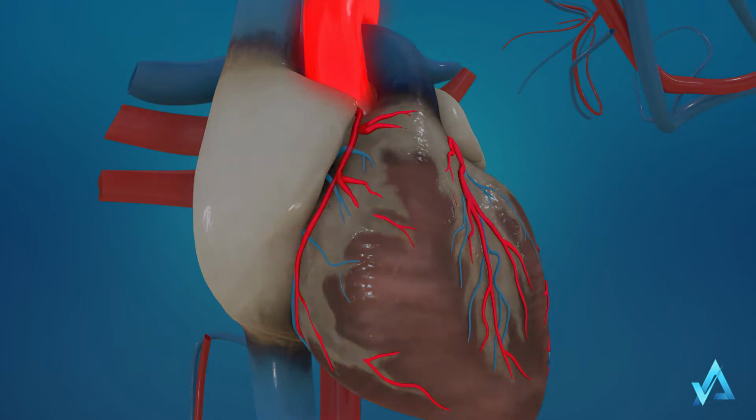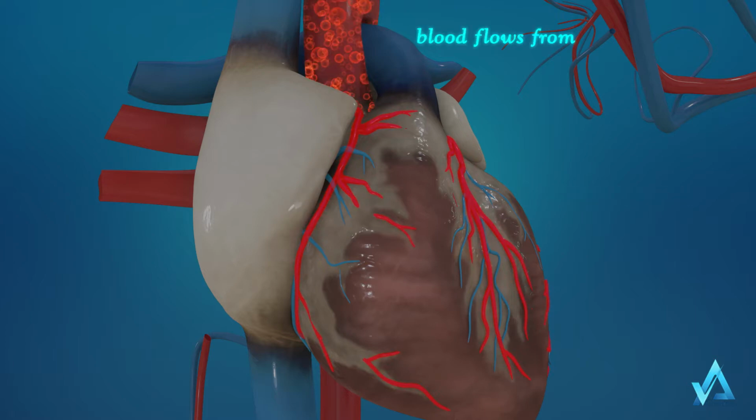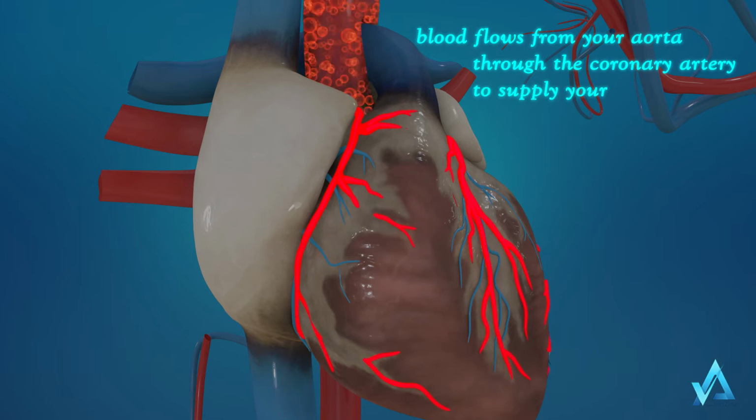Connected to your aorta, there are a pair of small arteries called coronary artery. Blood flows from your aorta through the coronary artery to supply your heart muscle with oxygen and nutrients.